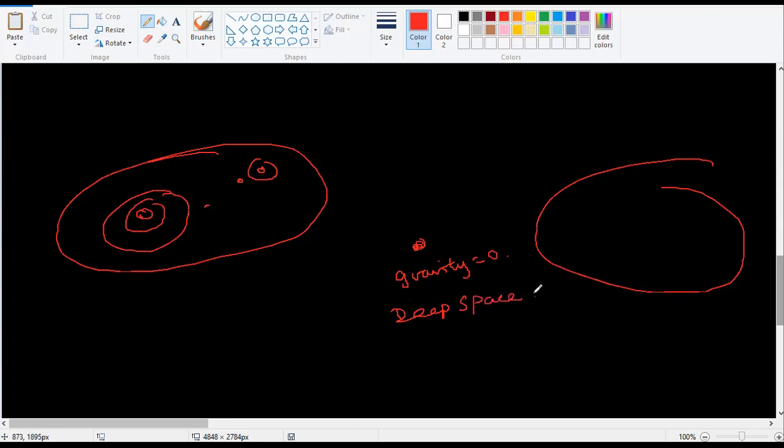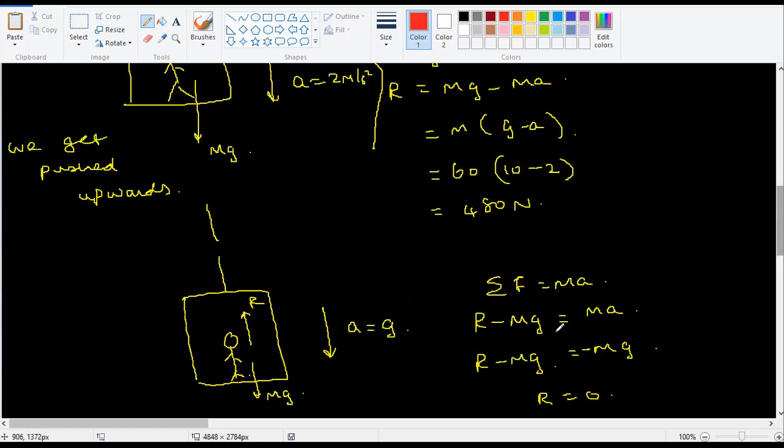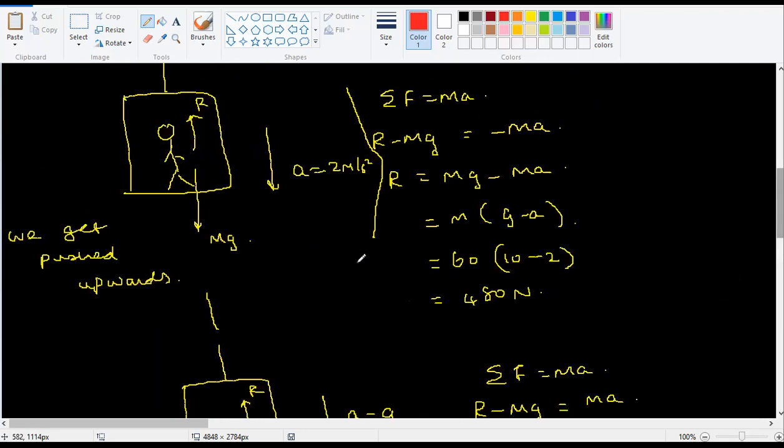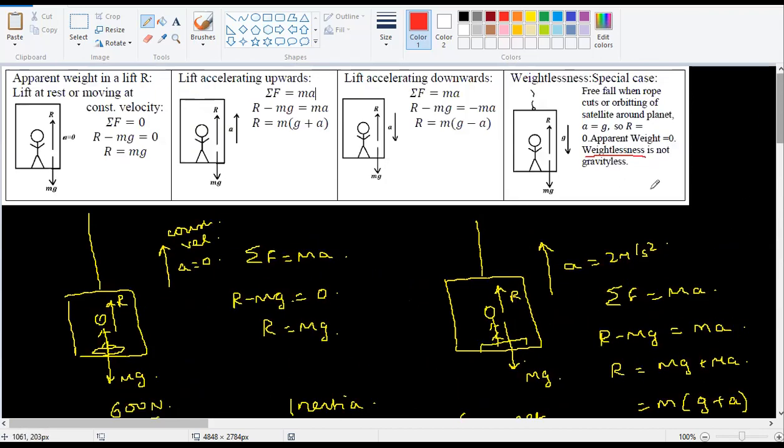Whenever you hear the word deep space, it means gravity is 0. This situation is not gravityless, because only because of the gravity you are falling down. So we call it weightlessness, not gravityless. So understand the difference.